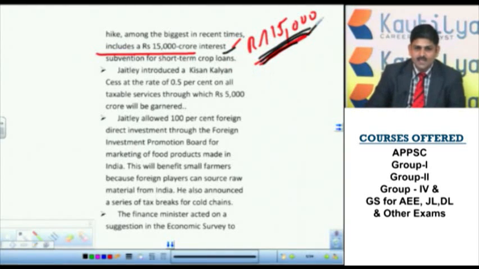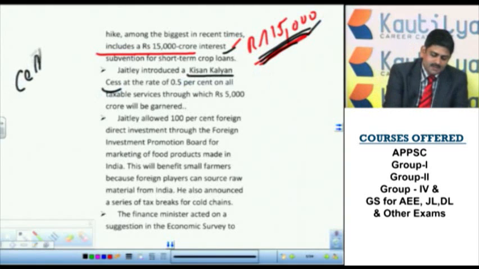Now we will see the schemes also. Kisan Kalyan Cess was imposed. What is cess? Here you need to understand cess and surcharge.